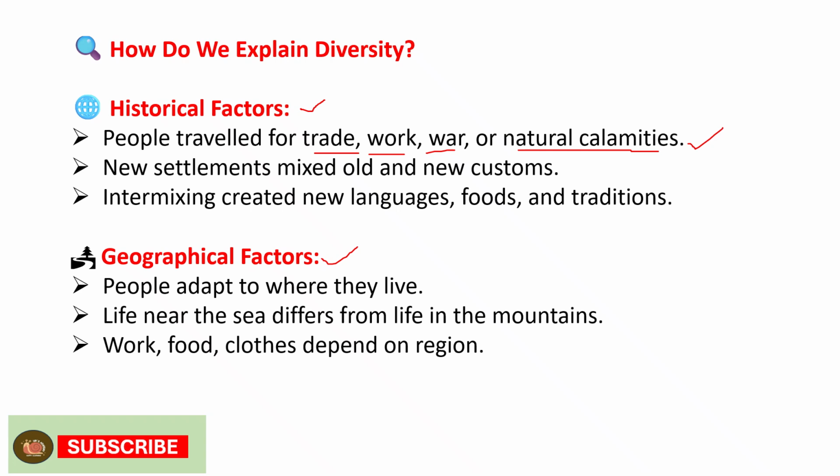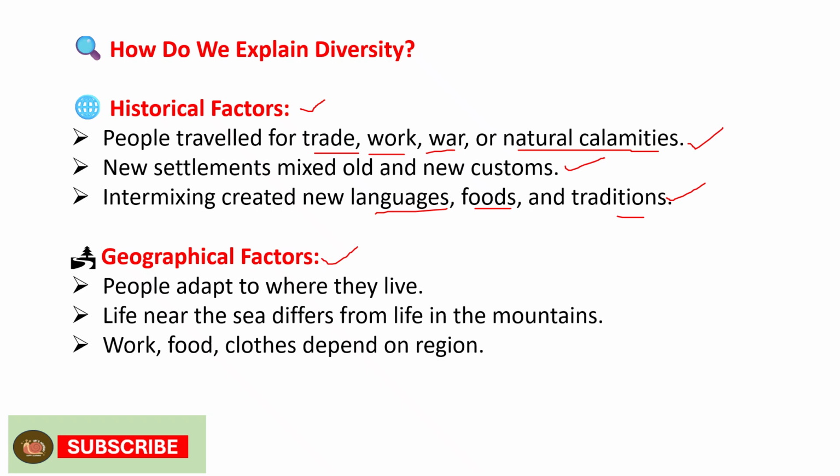New settlements mixed with the old, so the practice of new customs started. Then intermixing created new languages, food, and traditions.